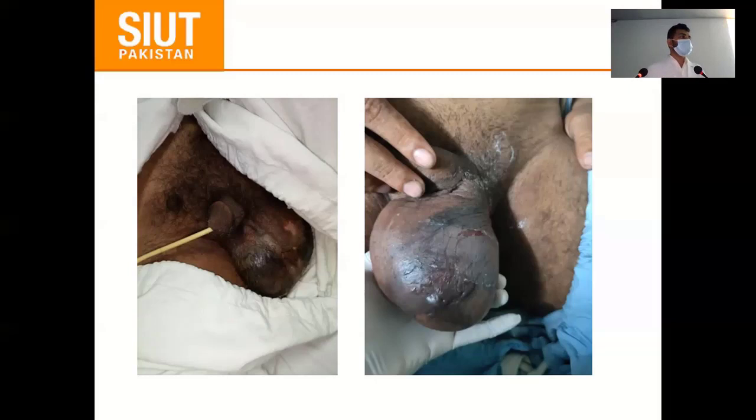Periurethral glands are those glands which are more in quantity and magnitude in males as compared to females. There are certain other things. For instance, in females they open into the introitus, but in males they open into the urethra.